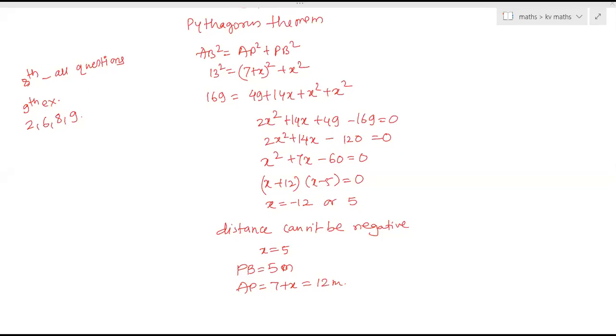Eighth exercise, no? Fifth one. Time taken by the person to cover 150 kilometer. That one, right? Yes, ma'am.